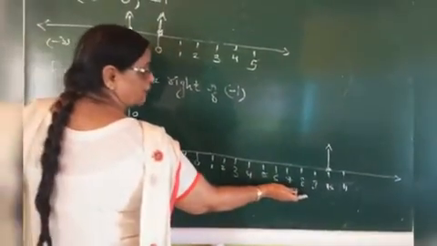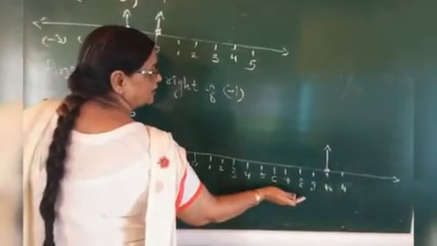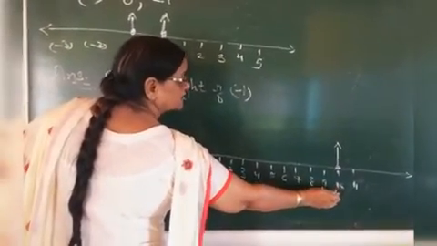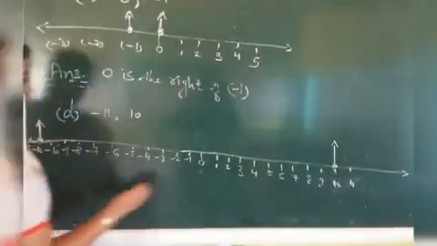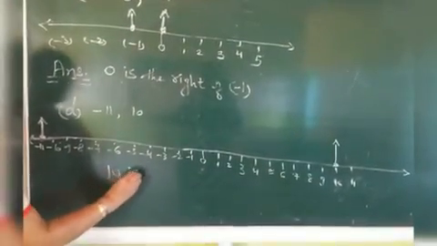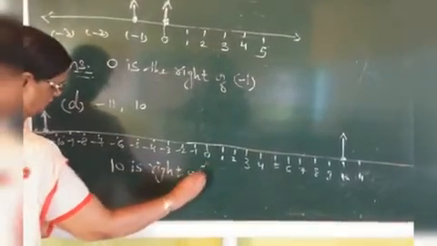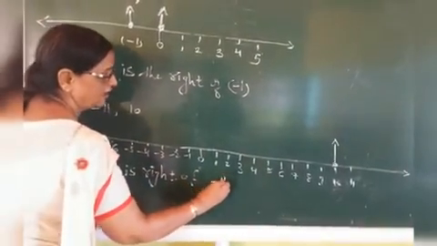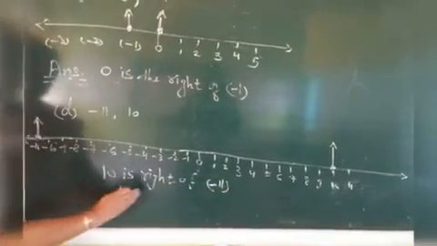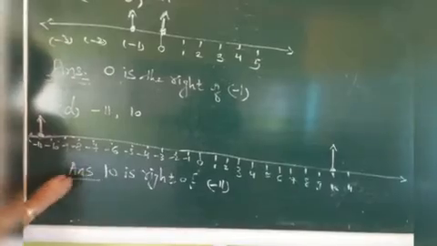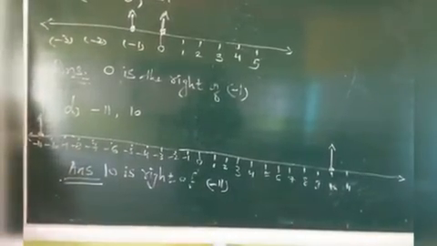From this number line, you can better understand that 10 is on the right side of -11. It is our answer.